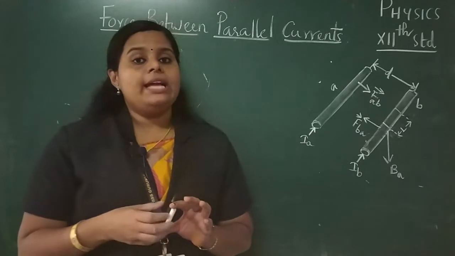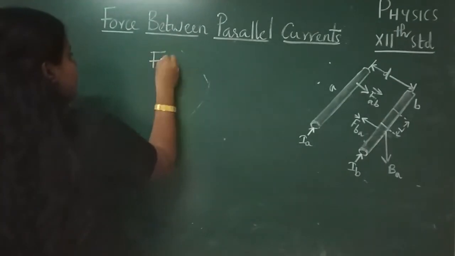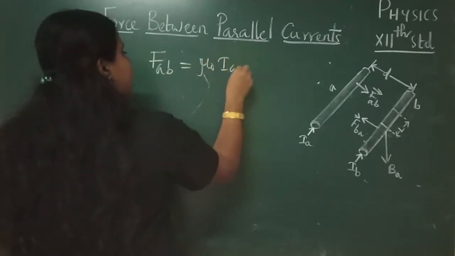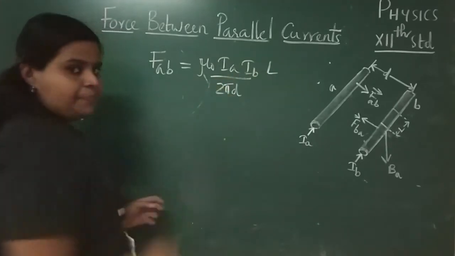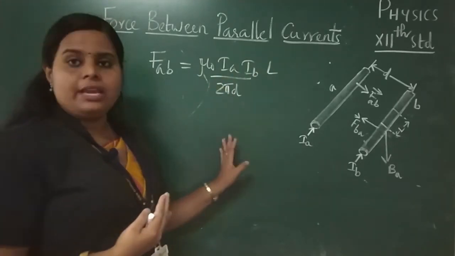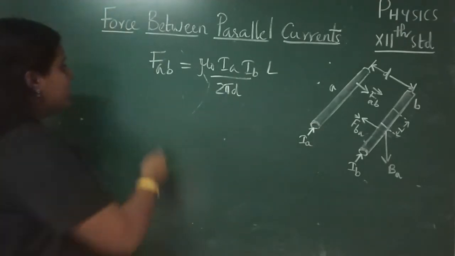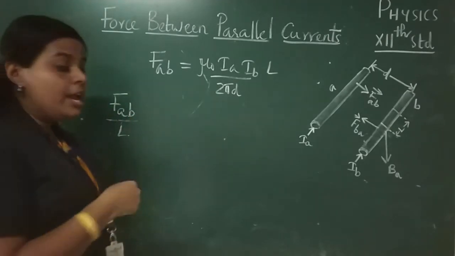And here we know that the magnitude of the forces are equal. The magnitude of the force FAB is given by mu 0 into IA into IB into L divided by 2 pi d. And what about FBA? Same thing. Suppose here we are calculating the force per unit length, that is FAB by L, force per unit length.